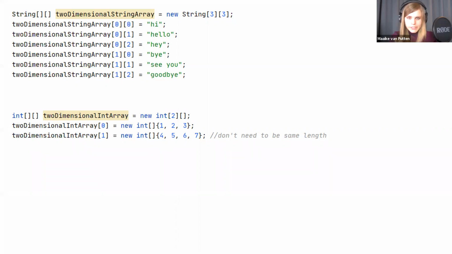So I'm getting another question. The size of the array would become the max size of the record. I'm not really sure what that question means. Yes, so this first one here, you'll have to specify this size, because the first time you're actually only creating an array of arrays.